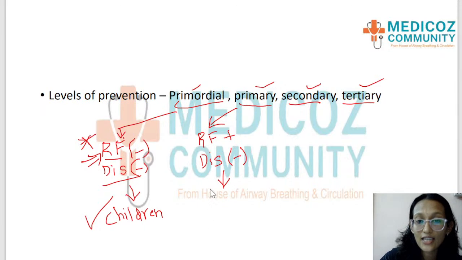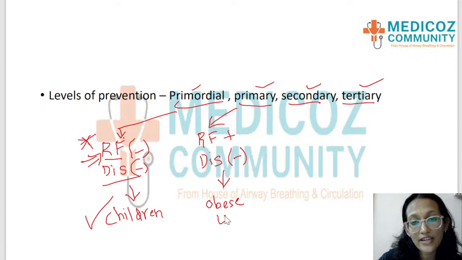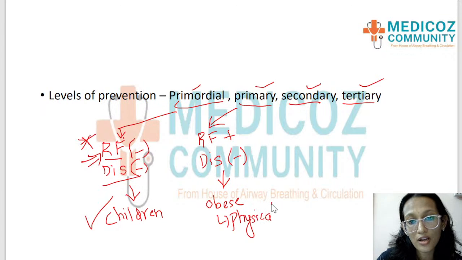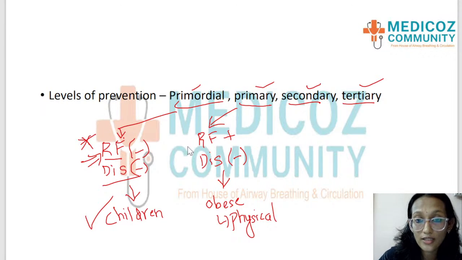Okay, so again taking the example of obesity and cardiovascular disease. An obese person who has not developed any of the lifestyle diseases, when we are advising him physical activity to reduce his weight, that is an example of primary prevention. So the important thing that you should remember is the risk factor is present, but the disease is absent when you're doing primary prevention, and you do not want the disease to develop. Okay, so that's when you do primary prevention.